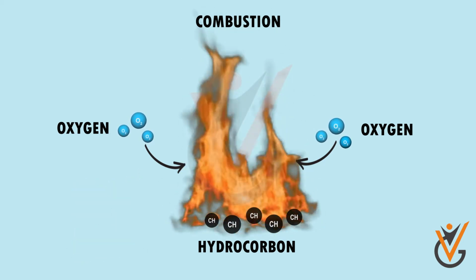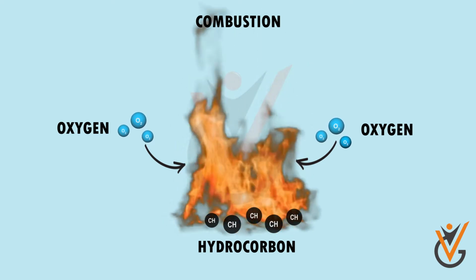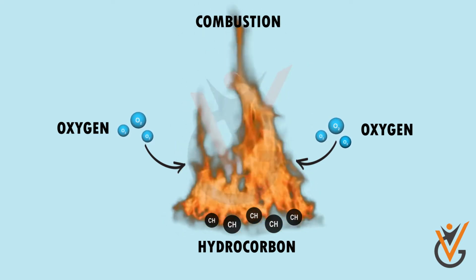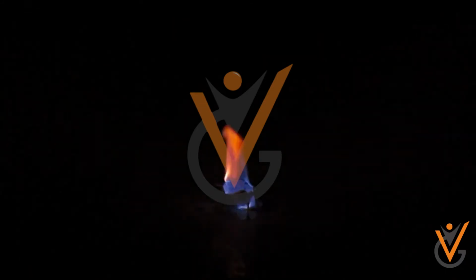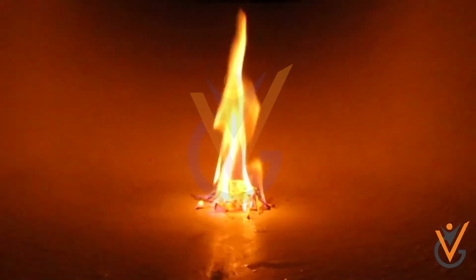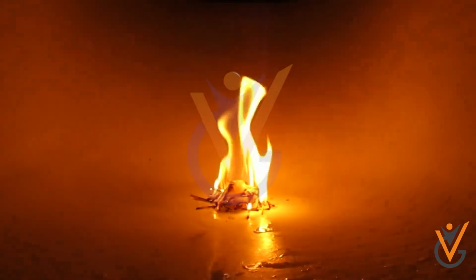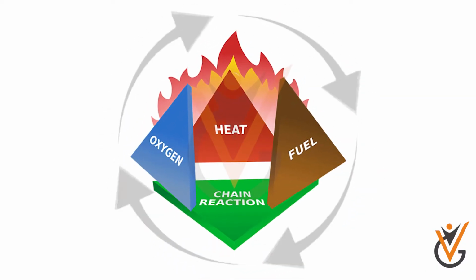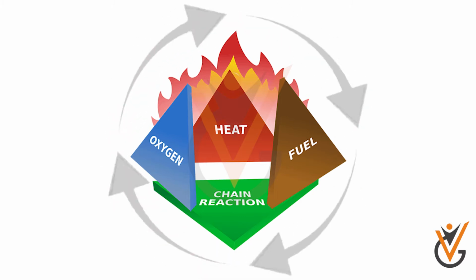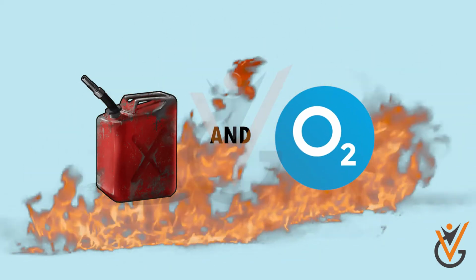The oxygen in the reaction usually comes from the surrounding air. The next requirement for combustion is an initiating energy source, or source of ignition, like a spark, a flame, or even a very hot object. The ignition source must provide enough energy to start the chemical reaction. Finally, a chain reaction that continuously fuels itself must occur between the fuel and oxygen for the combustion reaction to take place.